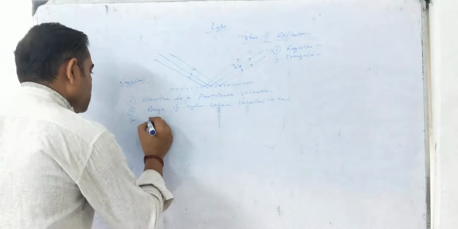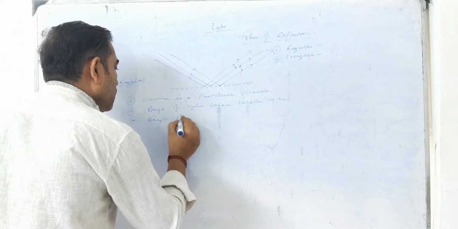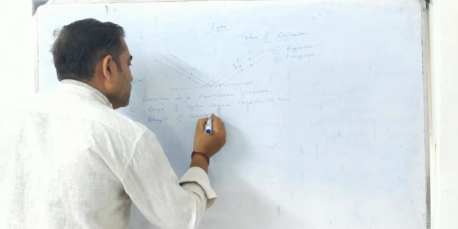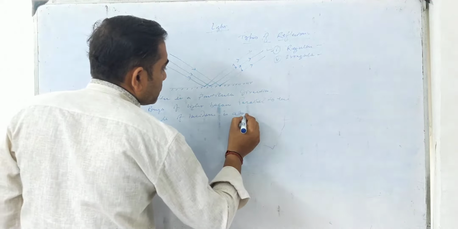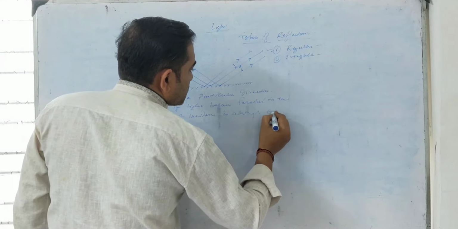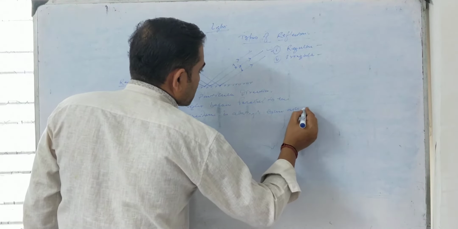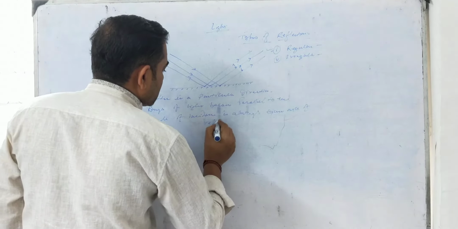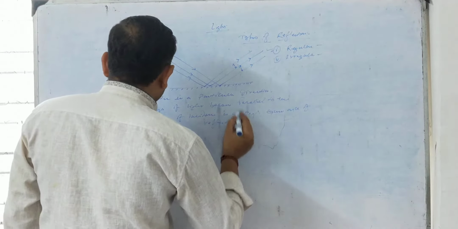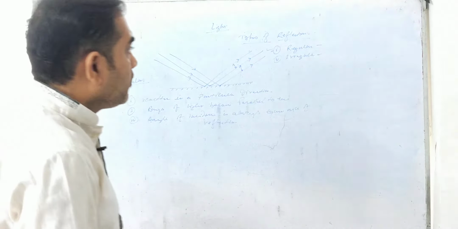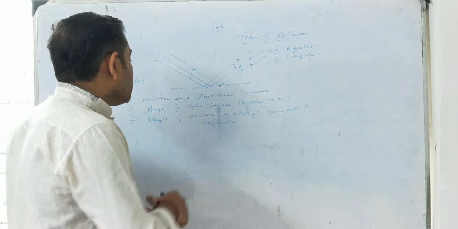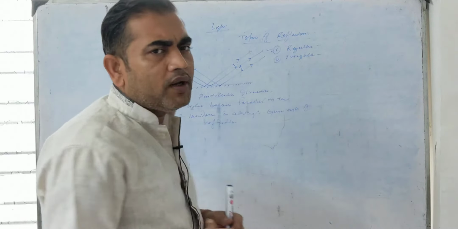Angle of incidence is always equal to angle of reflection. So we have certain points about regular reflection, and we will try to use as many points as possible in our definition.